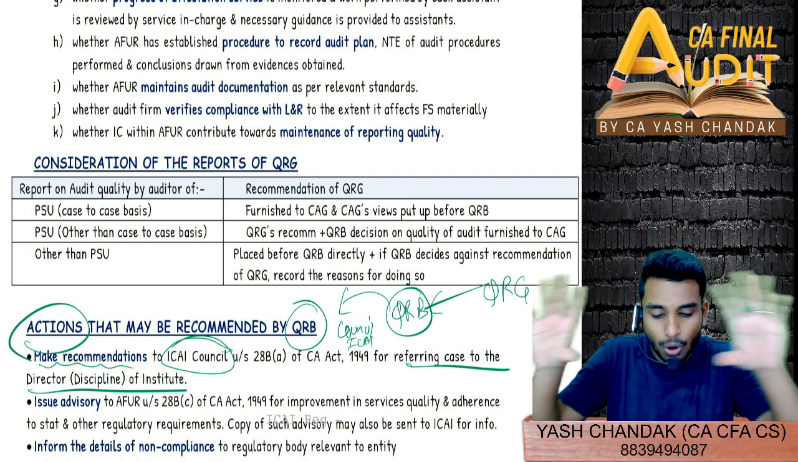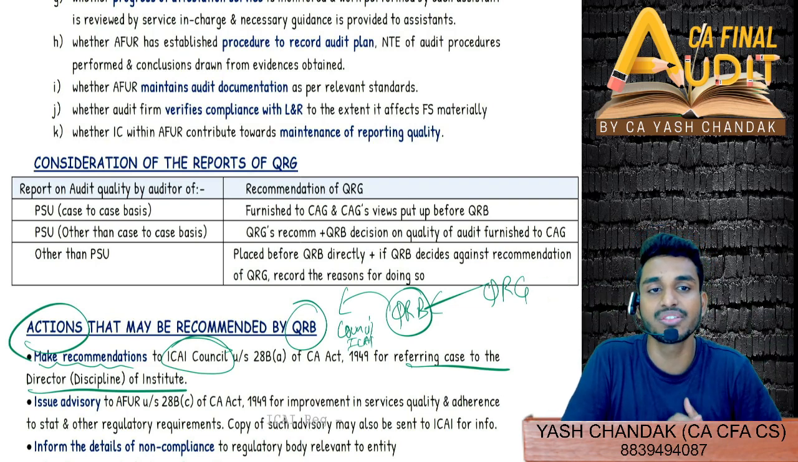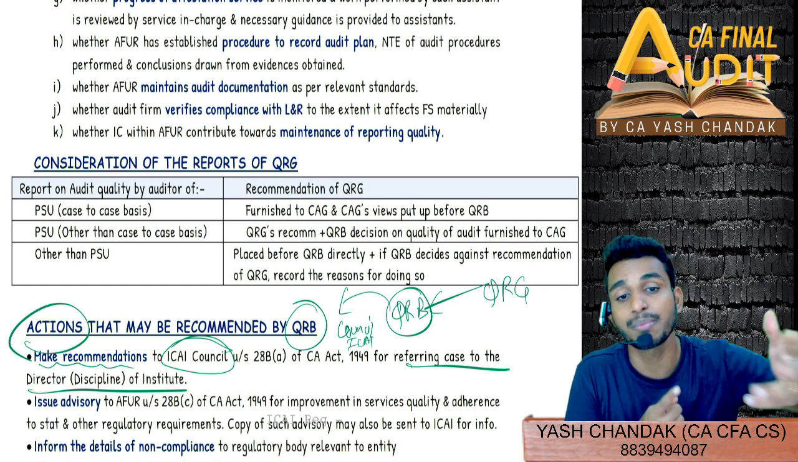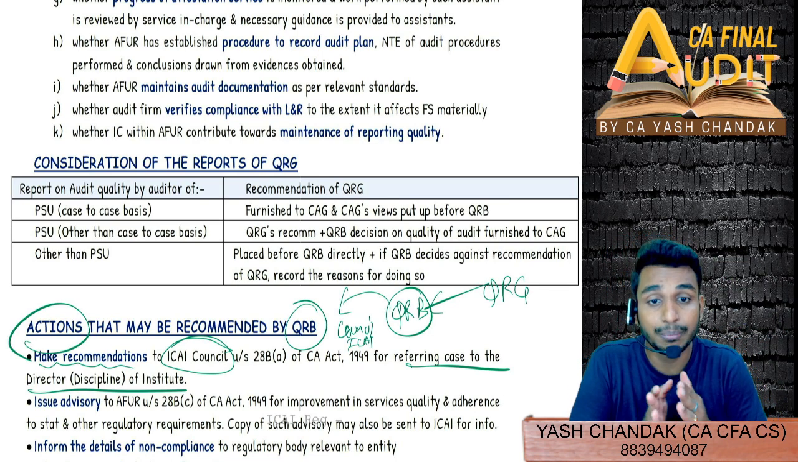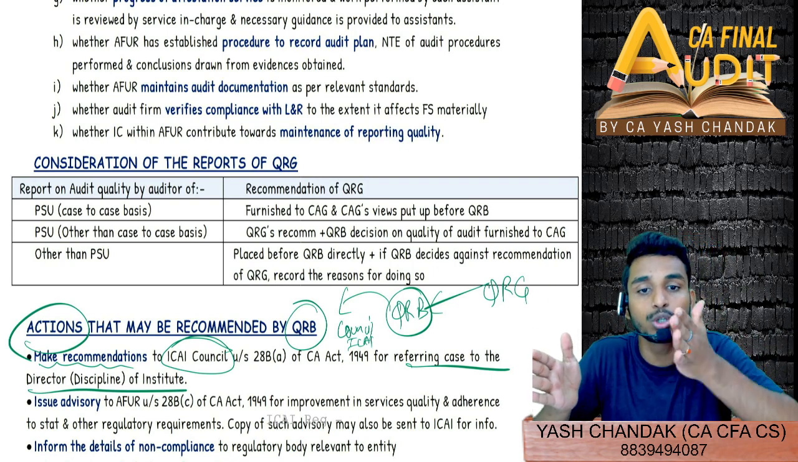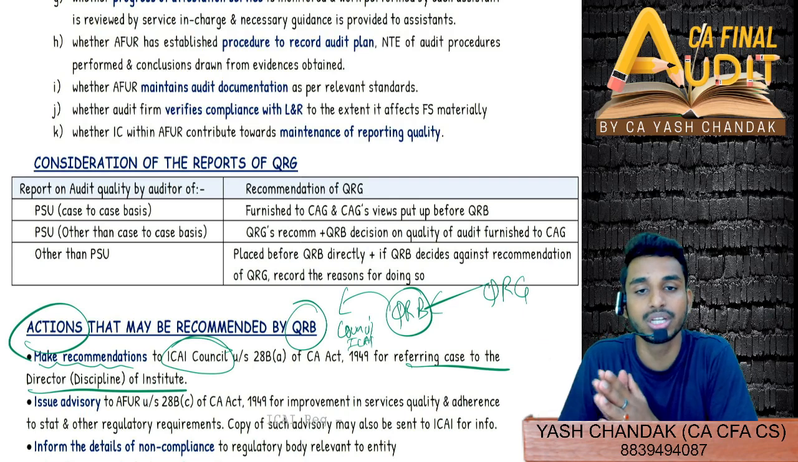They have specified all this in paragraph form. I have converted this into tabular format. First is the PSU case to case basis, where they might specify the case. In that case, in between quality review group and quality review board, you will also have to report to the C&AG and then forward it to the quality review board.